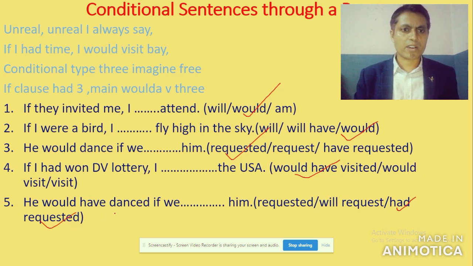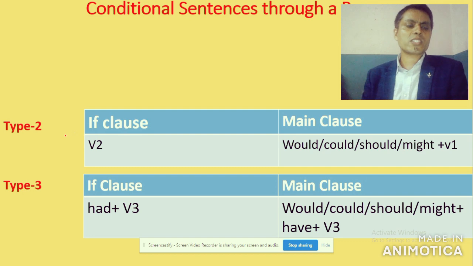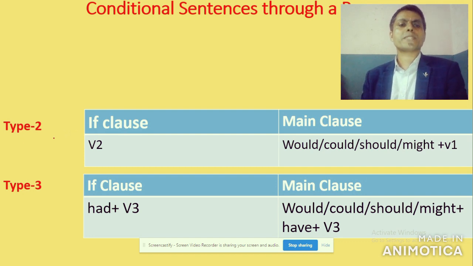My dear students, look here. You have to make a note here as well of what we have learned from the above stanza. Type two: the if clause is in simple past tense and the main clause is in conditional: would, could, should, might plus verb one. And in type 3, what did you find?